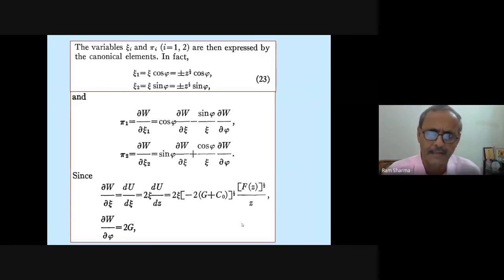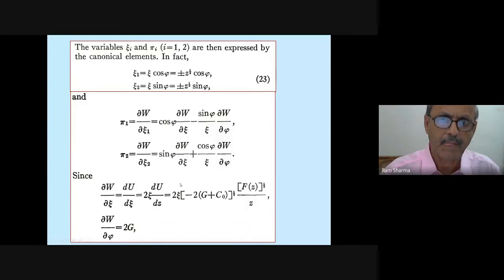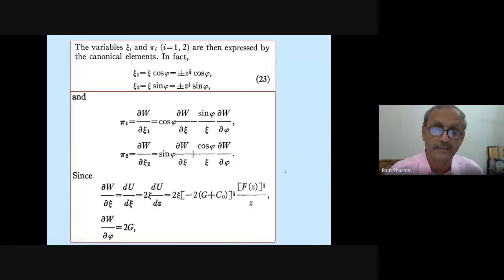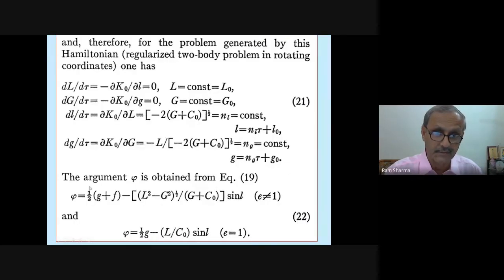Such papers come very rarely, very difficult. They are very fundamental. So Xi1, Xi2 he has located. And then these pi's, his momenta, are calculated here. And then in terms of canonical variables, he has located his old ones. So old to new, he can always get his old ones also: Xi1, Xi2, pi1, pi2, as he started from the beginning. And phi is given by equation 22. Phi has already been written in terms of the canonical variables L, G and small l, g. These are all here.